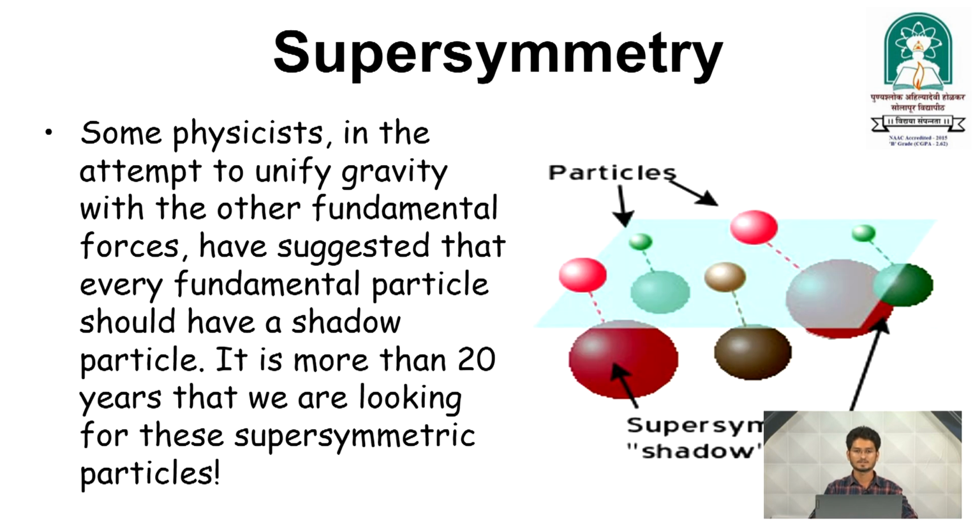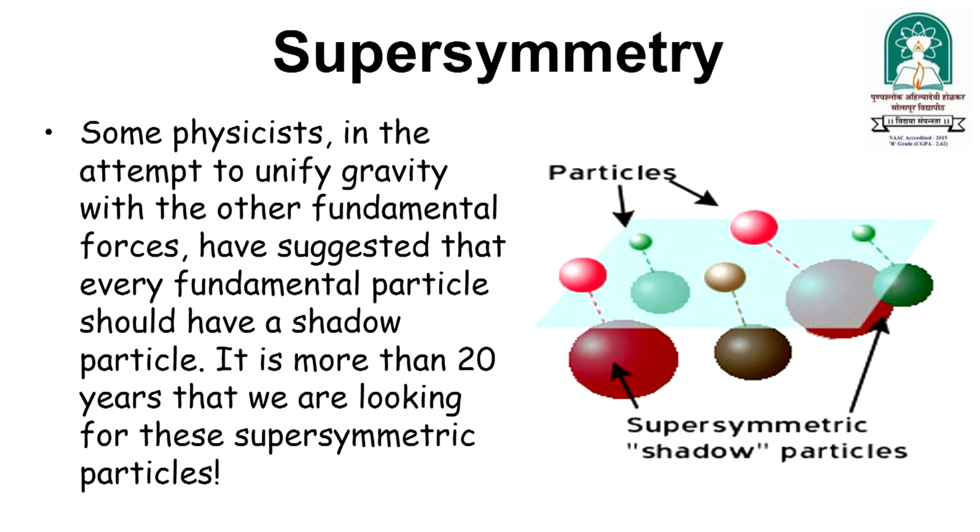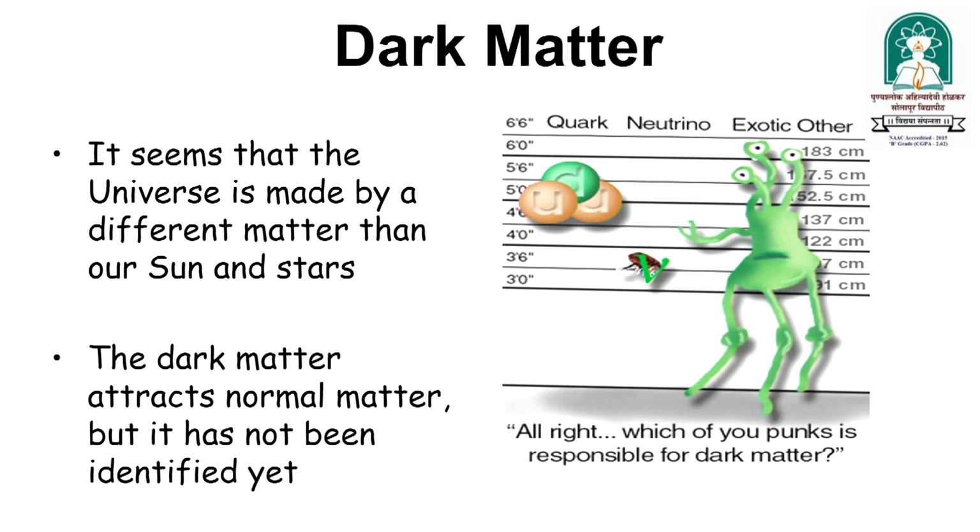After that, supersymmetry. The grand unification theory is the first part of the theory of everything; then comes supersymmetry. Some physicists, in an attempt to unify gravity with the other fundamental forces, have suggested that every fundamental particle should have a shadow particle. For more than 20 years we have been looking for these supersymmetric particles. Now, dark matter.